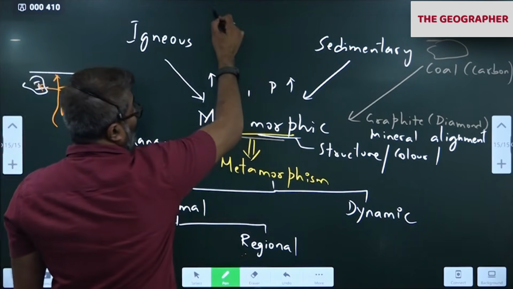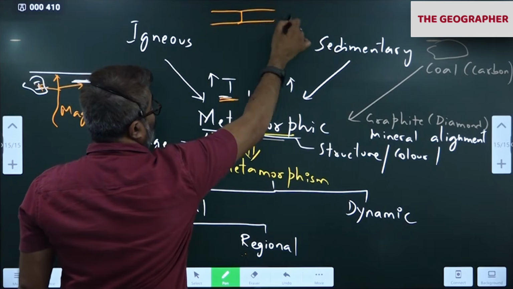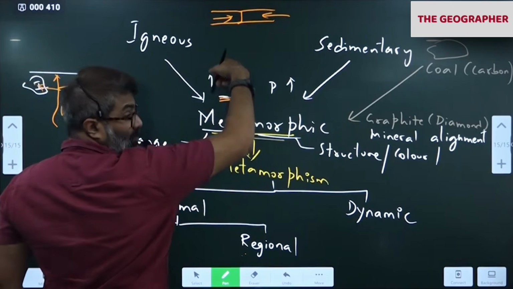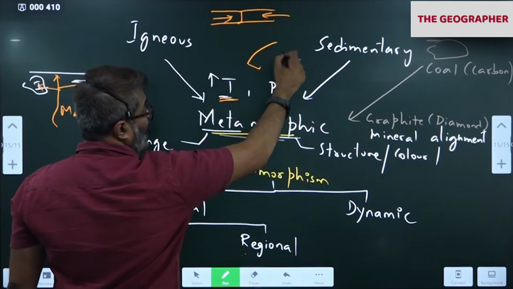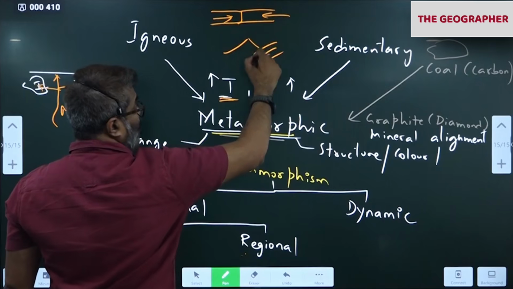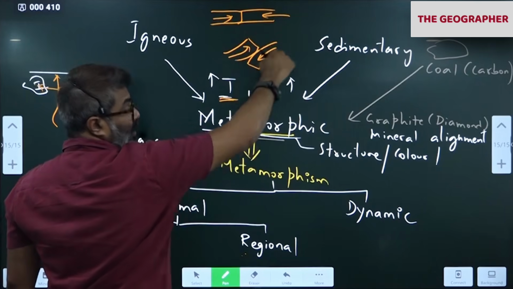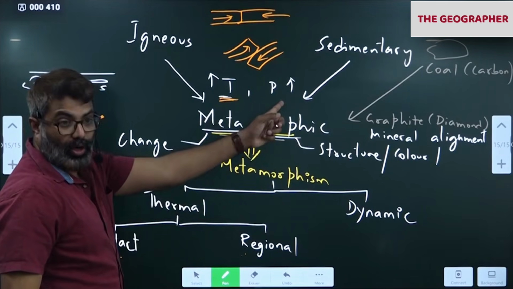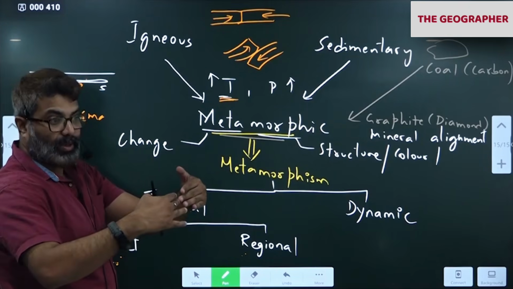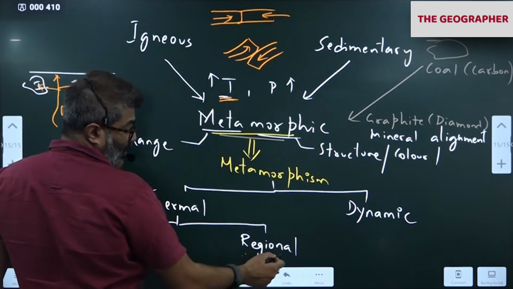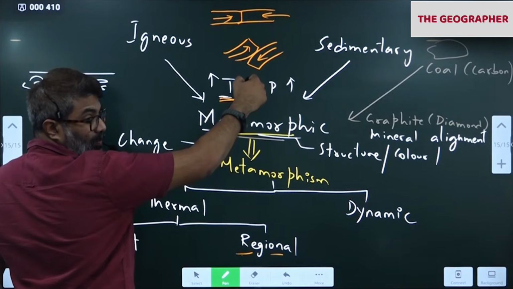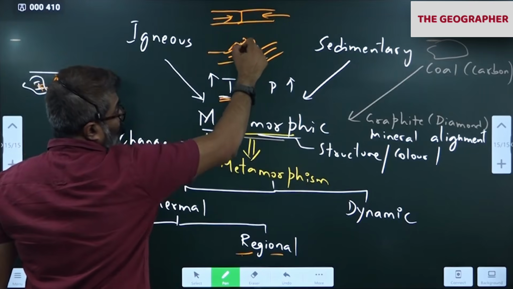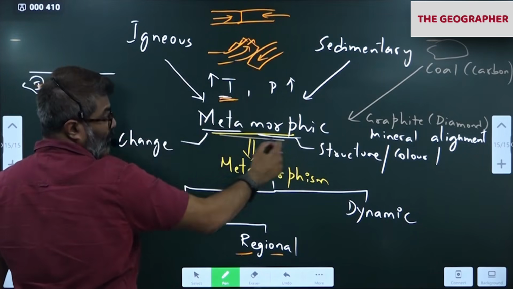Regional. Between two plates. Remember I told you two plates are converging. Like this. Converging boundary. Colliding boundary. One of them will go down. Subduction will occur. Correct. Like this. The other plate will go up. So there will be a lot of compression involved here between two plates. A lot of heat also is involved. Pressure is involved, because of the two plates colliding. Okay. So also one of the plates gets destroyed in the process. Correct. The other plate is going up. You notice. So islands and mountains are formed. So in these mountains, what rocks are formed?